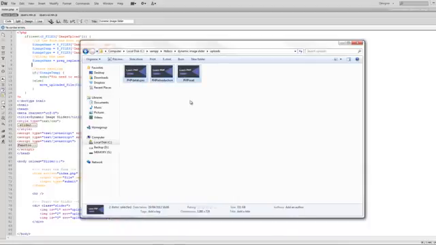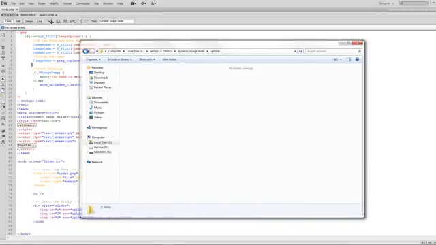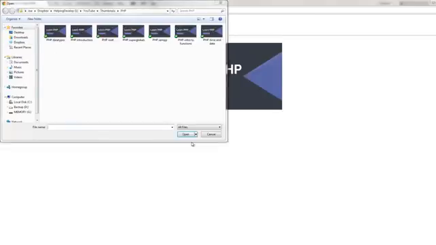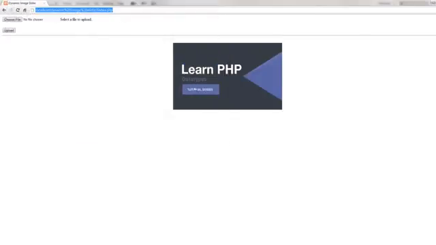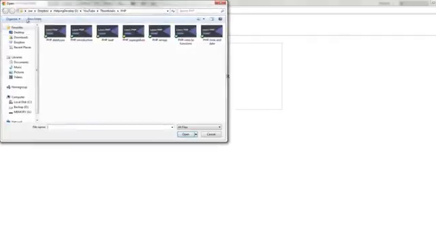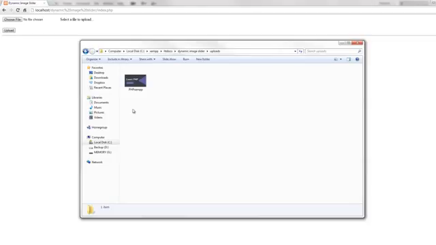So if I delete these files here, and then go back to the document, you can see that this slider won't work as the images are no longer there. But if we choose a file and we just choose any one, let's pick the XAMPP one and click upload, you can see that if we open this, then that has automatically been done and there's no space there, so it's been filtered. So that's our upload out the way.